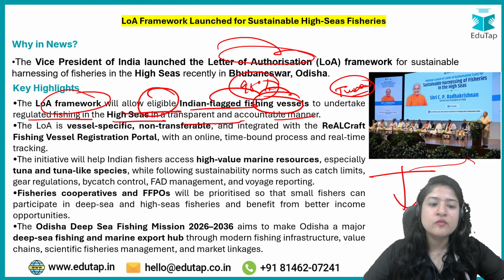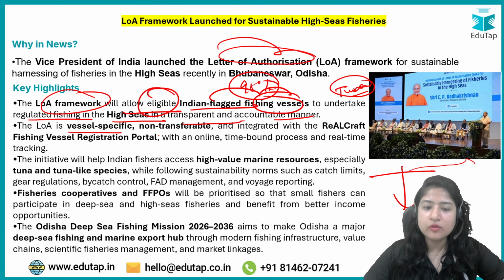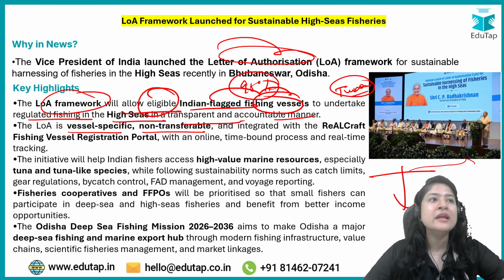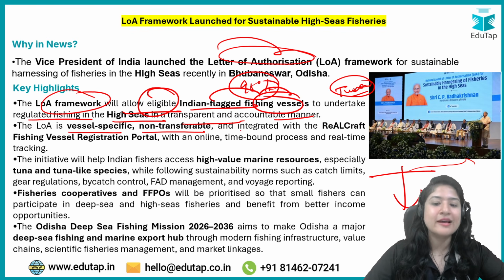तो what will be done, जो इसमें vessels होंगी, it's very important that the vessels are registered, and that registration is non transferable, so that accountability can be maintained and no illegal thing can happen. ठीक है, vessel specific होगी, all the vessels which will go will be registered, non transferable. And the Real Card जो फिशिंग ऐप है, उसमें पूरा ये रजिस्ट्रेशन होगा, everything will be online, time bound and with proper tracking, so that it can be done.